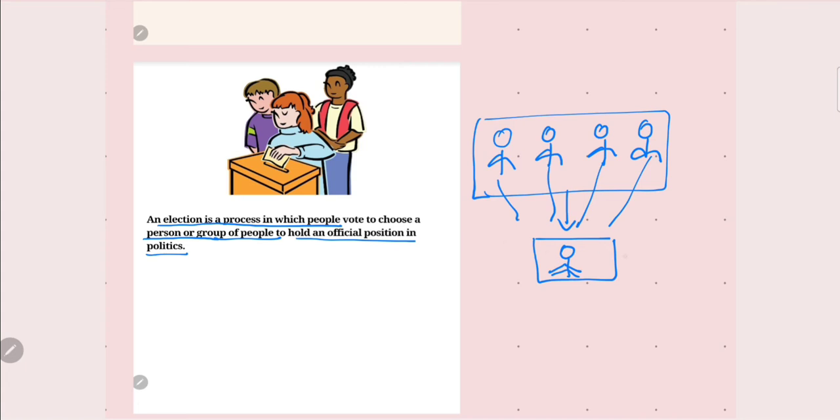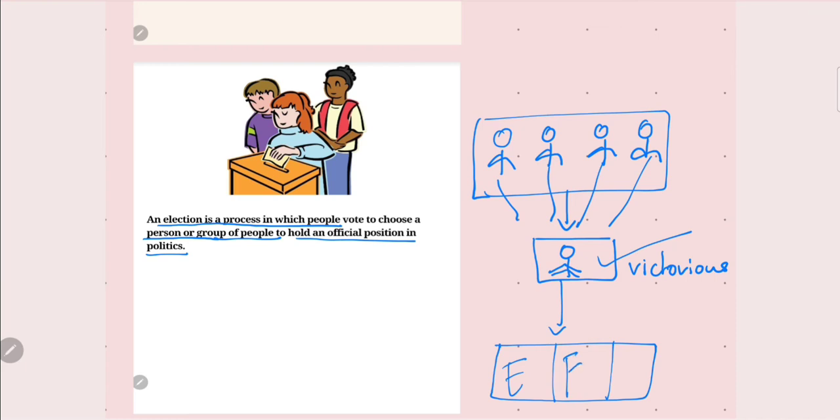When he or she is victorious and wins the election, they hold an office, be it education, finance, home minister, or defense minister. They hold a position in politics. This marks the process of electing someone.